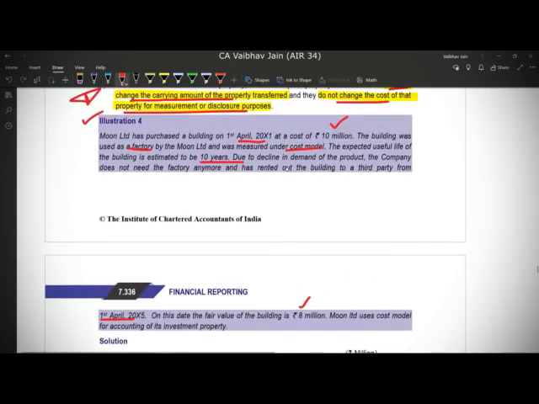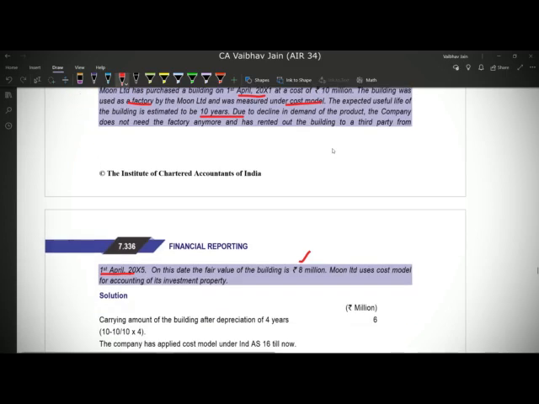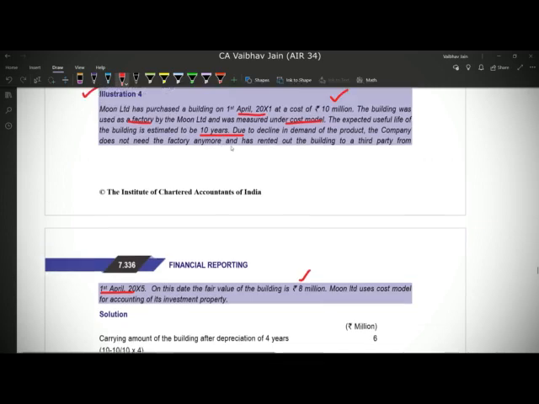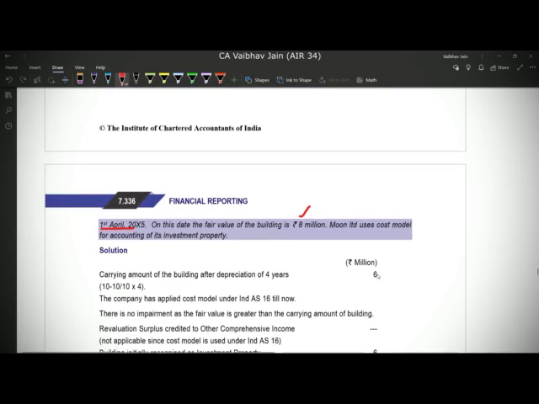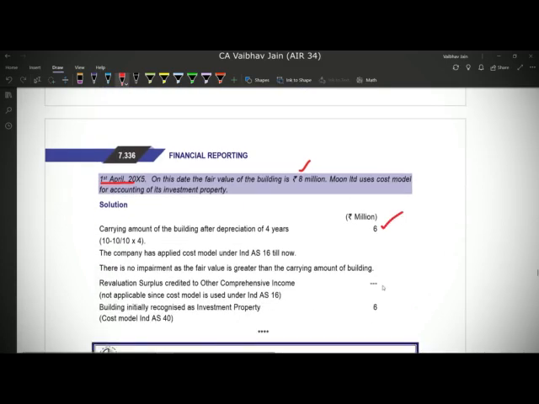So firstly we'll depreciate because it was under PPE cost model. So we'll depreciate the PPE. 10 million divided by 10 years, that is depreciation of 1 million per year, and we'll depreciate it for 4 years, that is 4 million will be the depreciation. So the carrying amount after 4 years is 6 million.